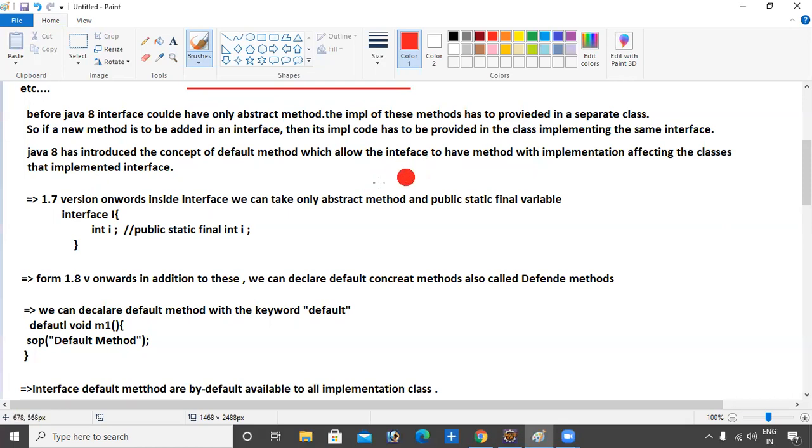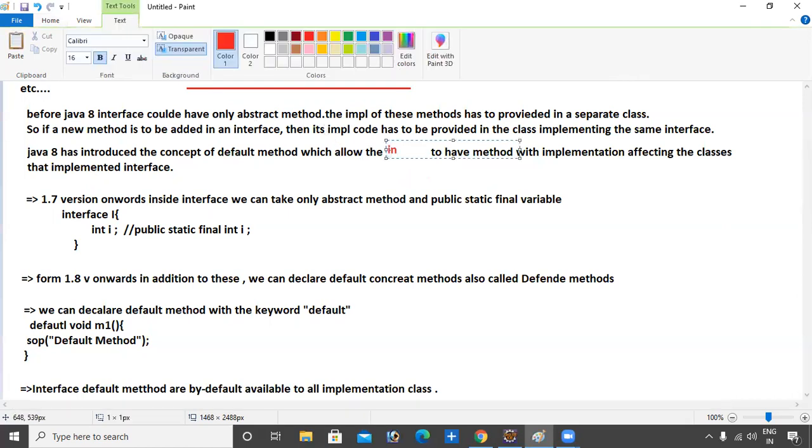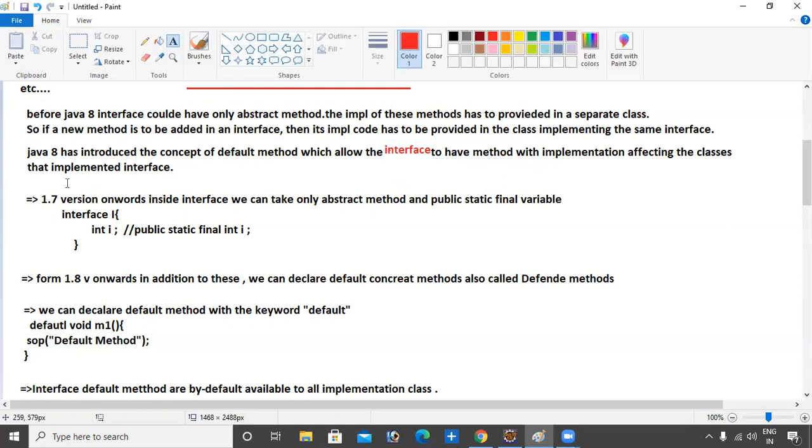But Java 8 introduced the concept of the default method, which allows an interface to have methods without affecting the implementation classes. If you declare a default method in the interface, it's available to all the implementation classes by default. I will show you an example also.